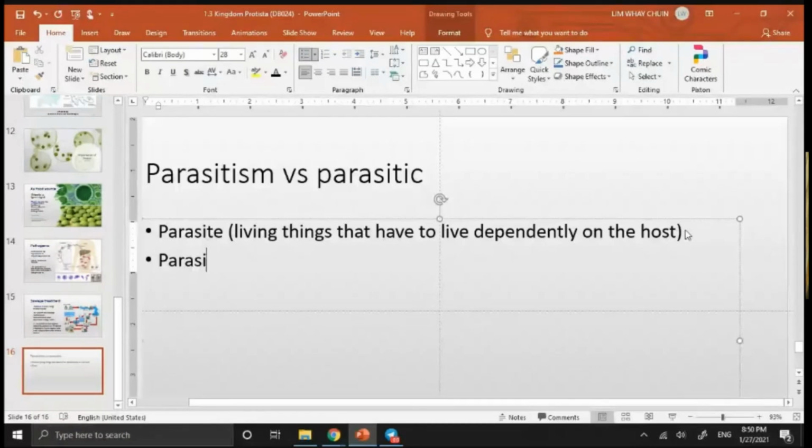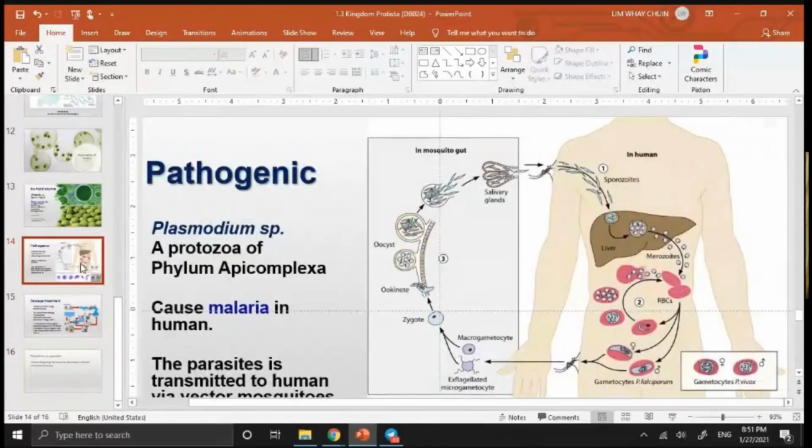Parasitism adalah kata nama yang menunjukkan interaction. Contoh ya, saya ambil contoh Plasmodium yang tadi kita mention ini. Okay, Plasmodium species ini. Plasmodium species show parasitism to human.